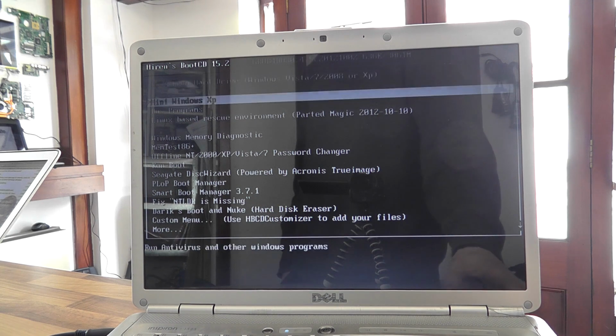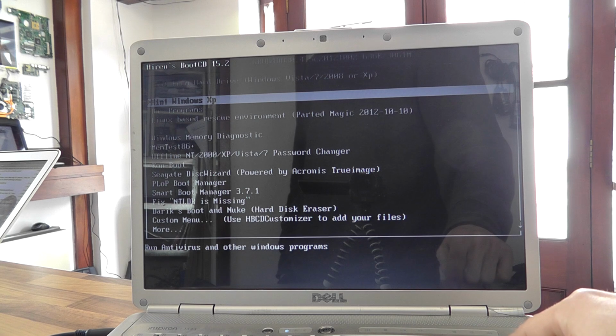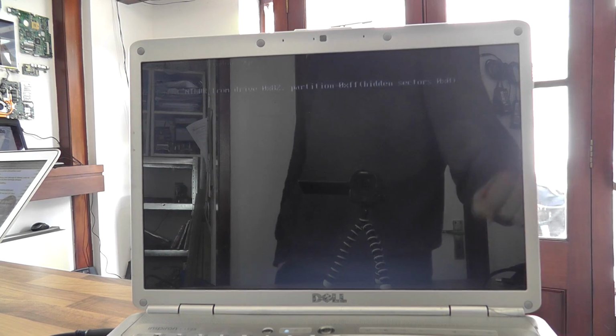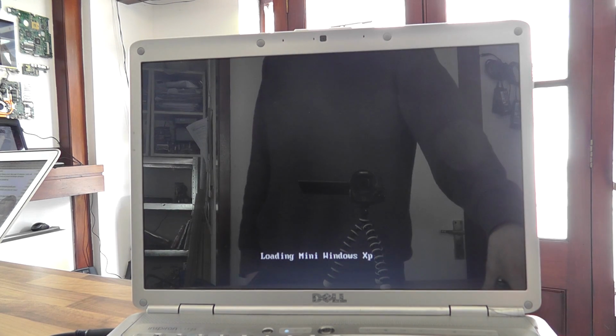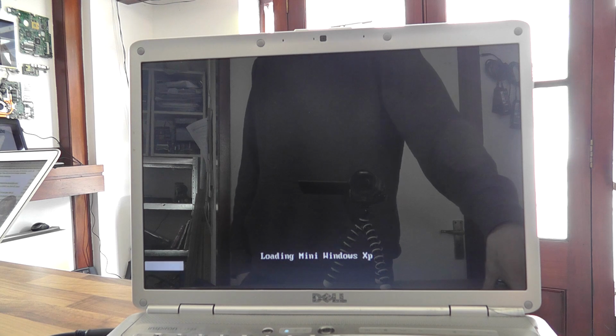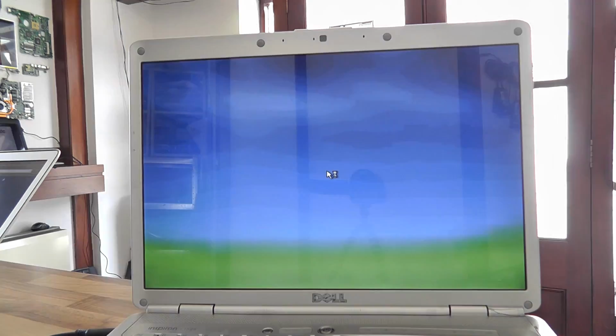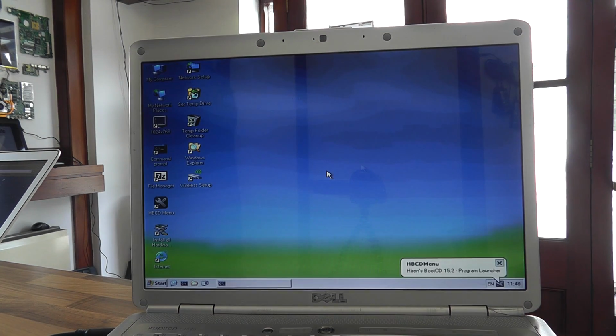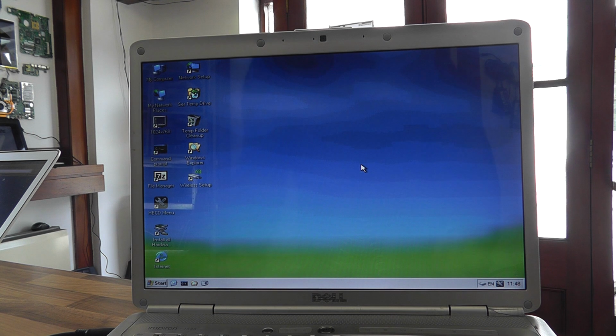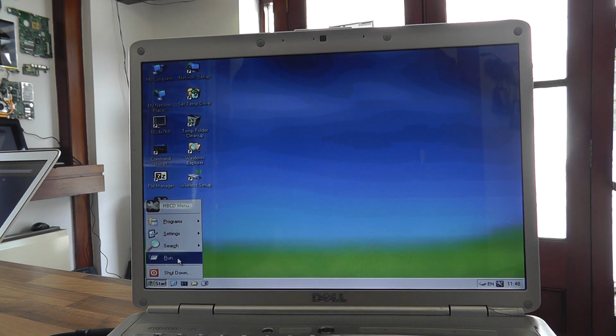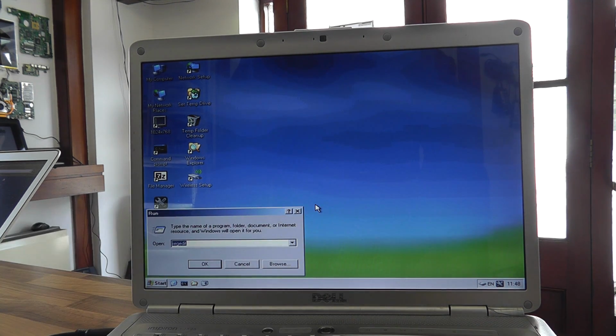And then what we need is the mini Windows XP environment. This is the other reason why I don't like this method, because XP needs to die, but whatever. Okay, now as you can see, we've got a horridly familiar classic environment here. Now, once again, we're going to go Start, Run, Regedit.